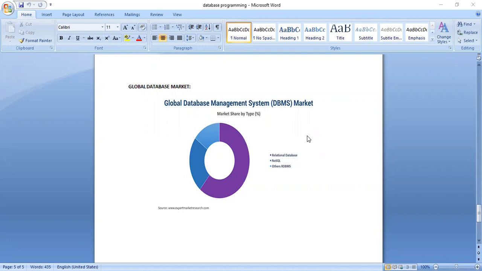The second majority of the market share goes to NoSQL. Third, a small percentage goes to other RDBMS software. Just now we have seen which RDBMS software are important. The other things are object-oriented, network, hierarchical, or any other model which uses a different concept to store the data. Those make up the remaining market share. But you see, the majority of the market share is still dominated by relational databases.